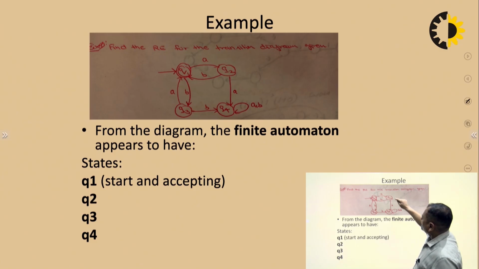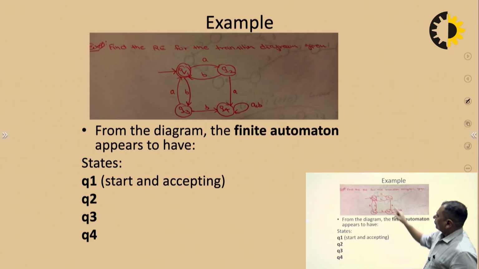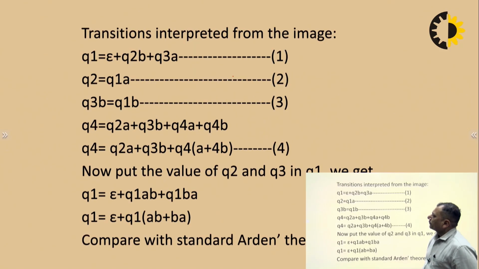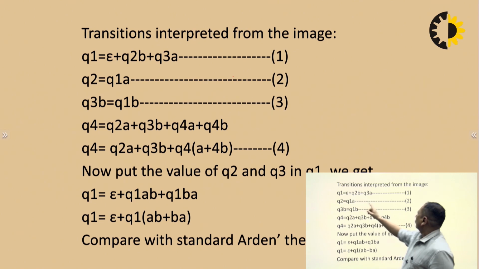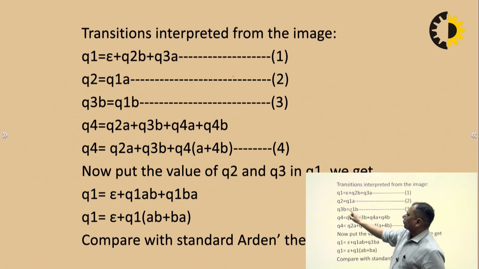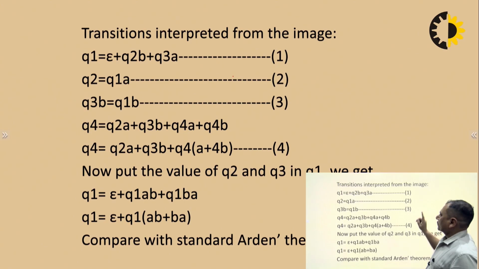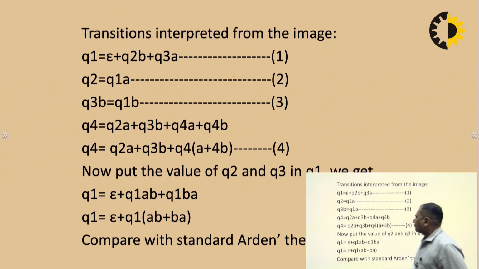Now writing the Q2 equation, in Q2 we will have one incoming arrow which is coming from Q1 with symbol A. So what will be the equation? Q2 equals to Q1A. Similarly for Q3 we will have only one incoming arrow from Q1. So what will be the equation? Q3 equals to Q1B. Okay, so Q2 equals to Q1A is equation number 2, and Q3 equals to Q1B is equation number 3 for state Q3.